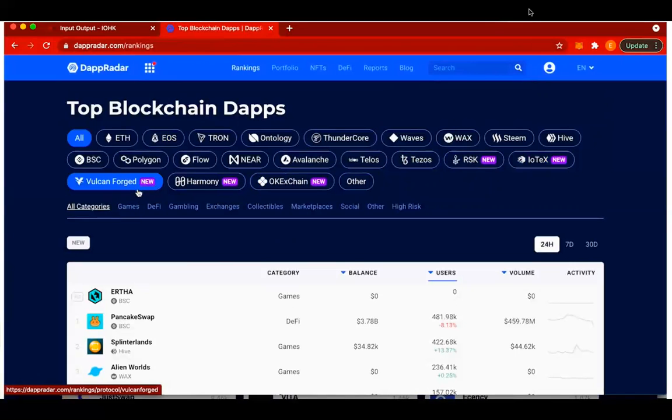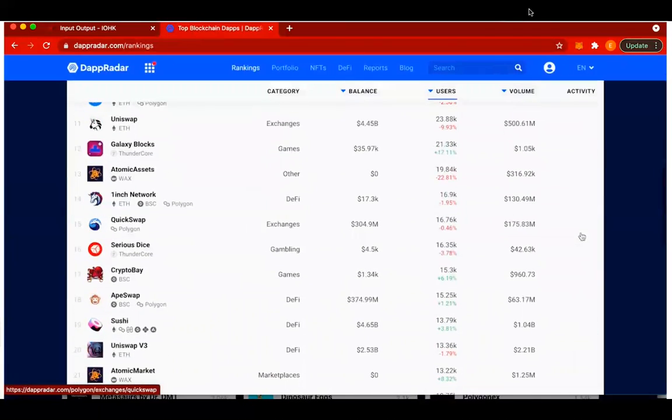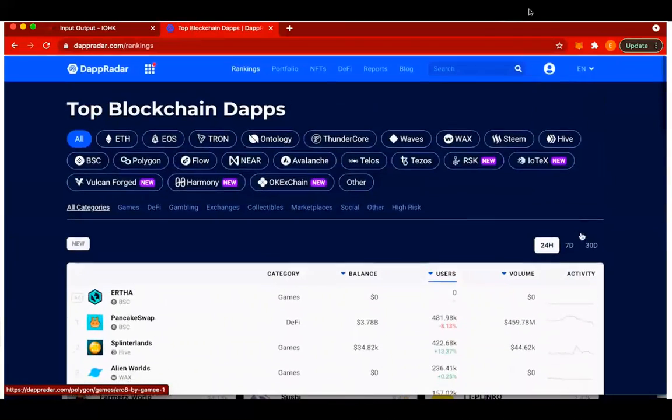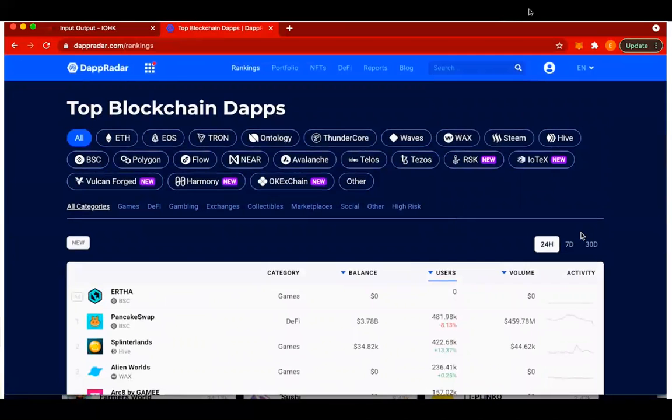These are different blockchains which are most probably not familiar, but where you can also build applications. So I would want you to go and investigate and understand how this website works.